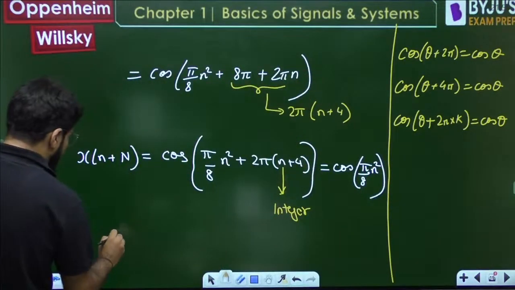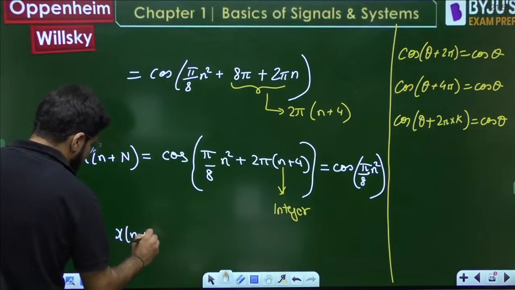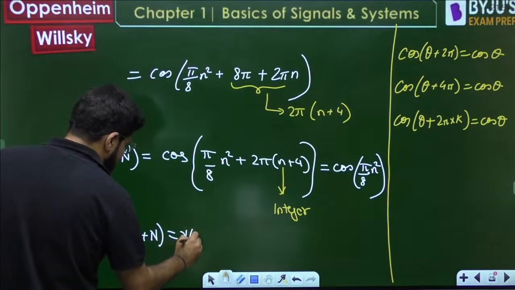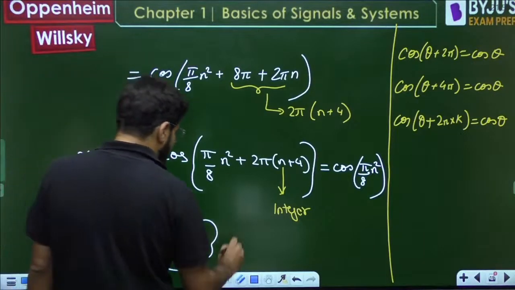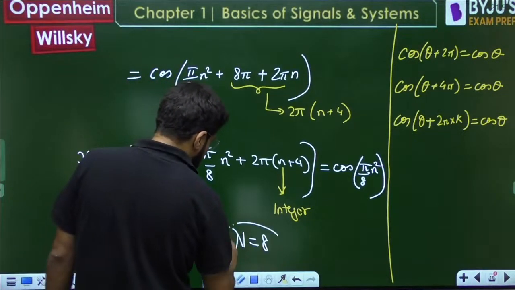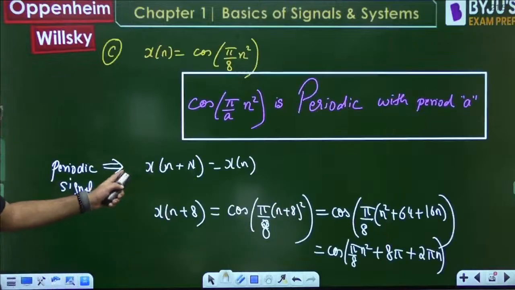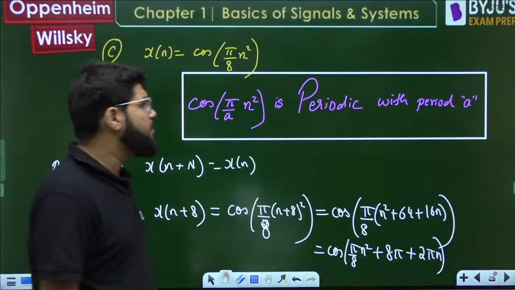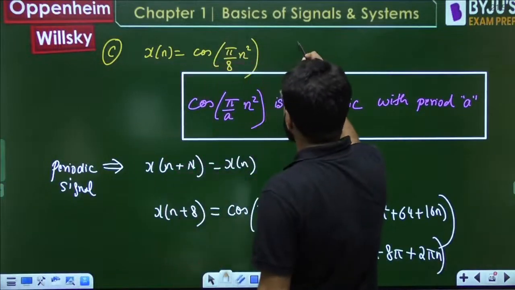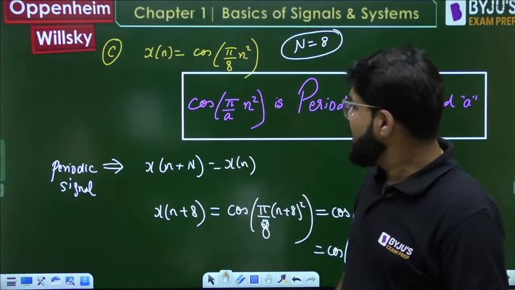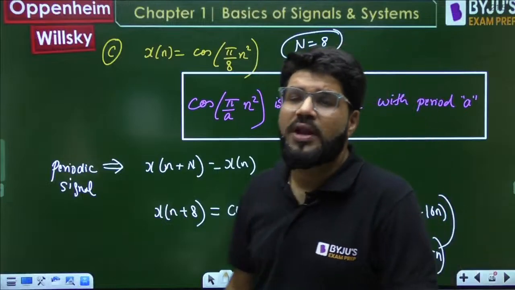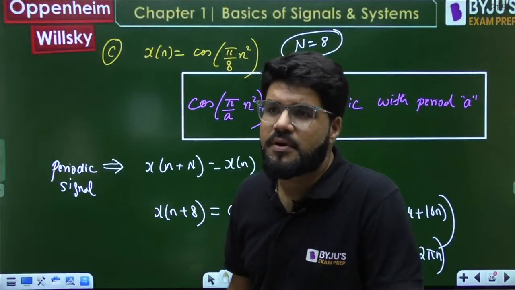So what you have got is x of n plus N equal to x of n, and hence the signal is periodic. I tried with x of n plus 8, so it is periodic with period equal to 8. Now it can be any form, cos pi by a n square, cos pi by 4 n square. So that is why I am directly writing it.